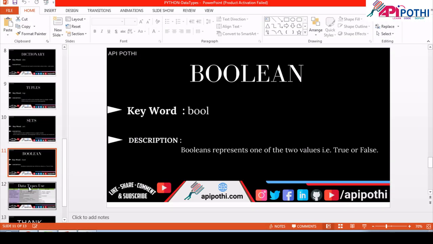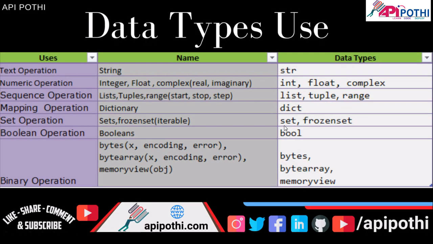And now coming to where we use which data types. We have learned all these data types and how Python is able to understand the respective data types. But when to use which data type also matters. When we want to perform any text related operation, we definitely go for string. In Python we have str, the reserved keyword for string.